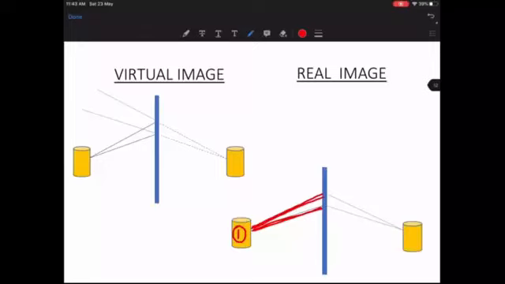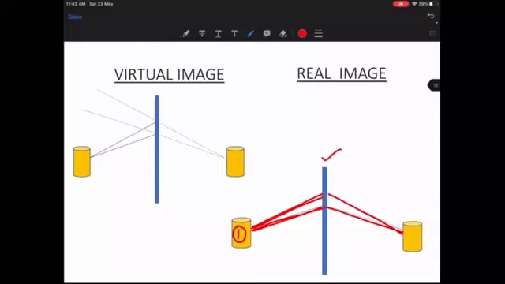Now, if we can place an object in front of this box in such a way that this object, which is right in the center, is able to capture all the light rays that are coming out of the box. So these two light rays will be captured by this object which is in the center.